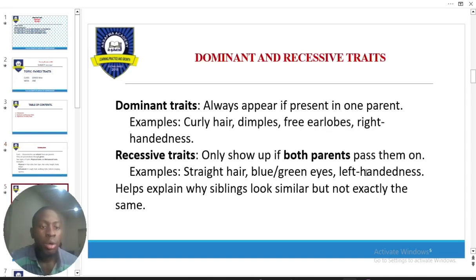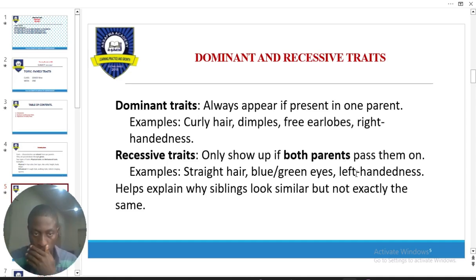Now, another classification: you have two types of traits, dominant trait and recessive trait. The dominant trait is the one that expresses itself most, right? That means it masks the recessive trait. It's like an overlay. Your recessive trait is masked by the dominant trait. So whatever people are seeing of you is mostly the dominant trait, with the recessive trait hidden behind. Is that okay with you?